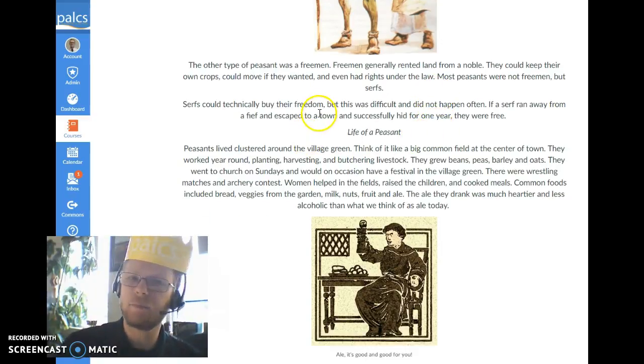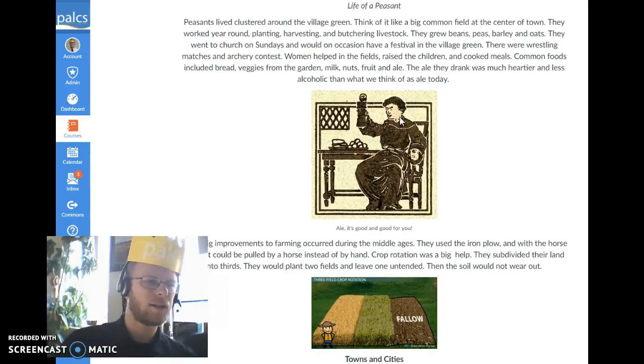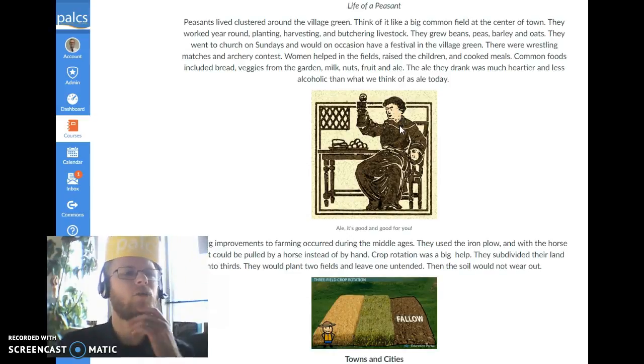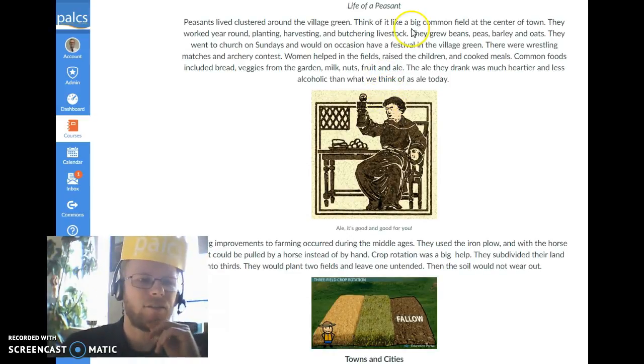Serfs could technically buy their freedom, but this was difficult and did not happen often. If a serf ran away from a fief and escaped to a town and successfully hid for 1 year, they were then considered free. Moving on to the life of a peasant, peasants lived clustered around the village green. Think of it like a big common field at the center of town.